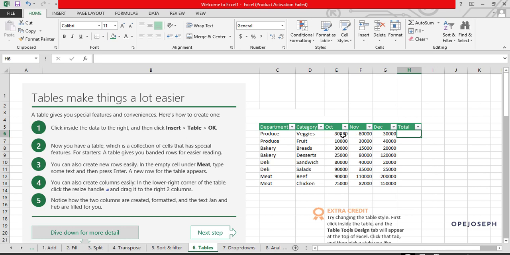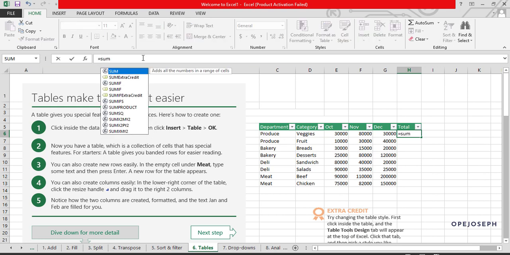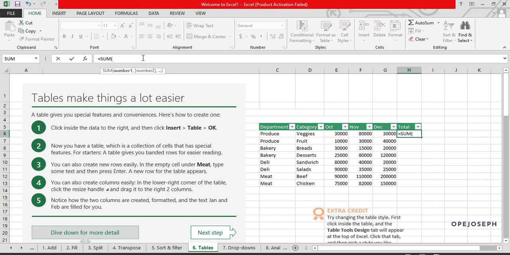If I want to sum up everything that is here, remember I taught you sum at the beginning of this tutorial. I'll come to the cell I'm interested in, go to the formula bar as usual, type sum, use Tab to select the function, then go to the first cell and hold Shift down to select this 30,000. What happened now? Let me do that again because I've undone it. Oh, that's summed for me. It summed up E6 to G6 and gave me 40,000.